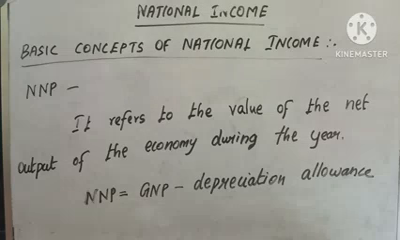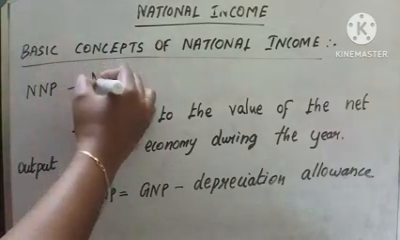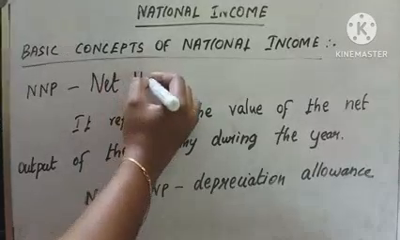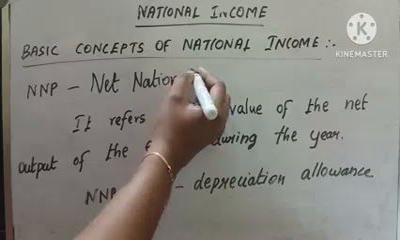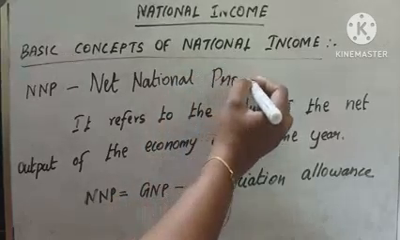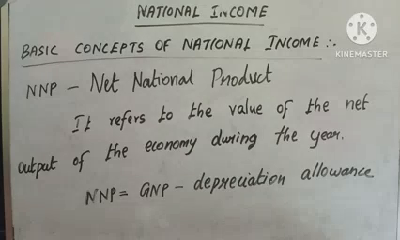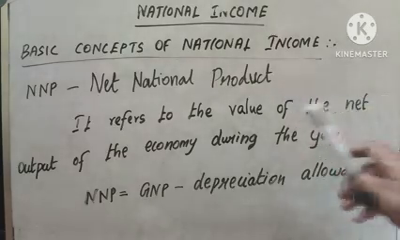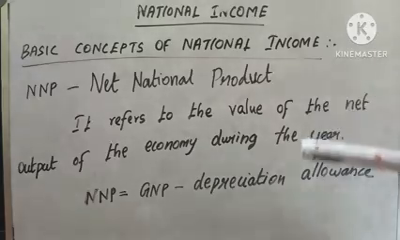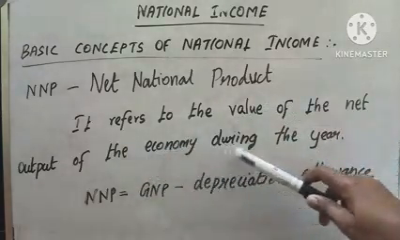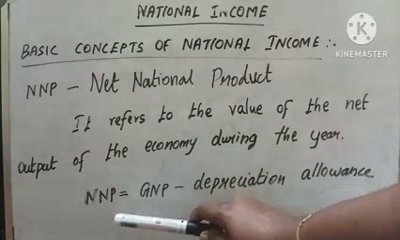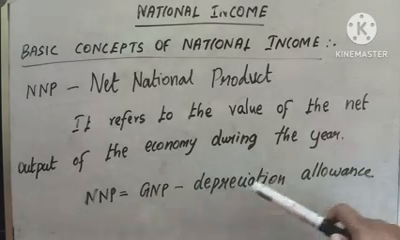The next concept is NNP. The expansion for NNP is net national product. So what is the meaning of NNP? It refers to the value of the net output of the economy during the year. NNP is calculated by GNP minus depreciation allowance.